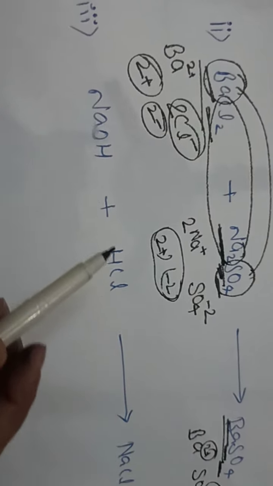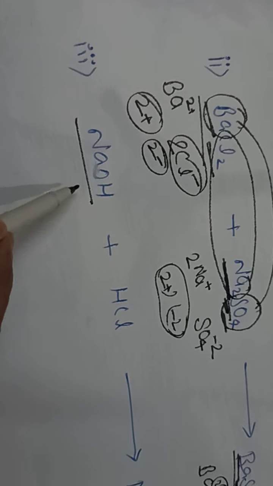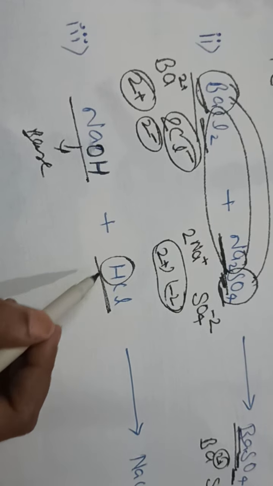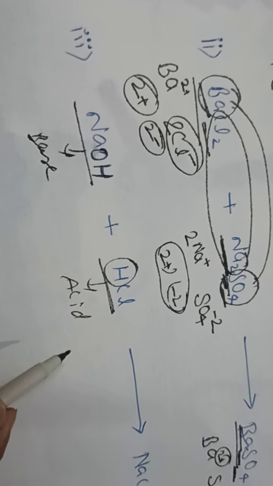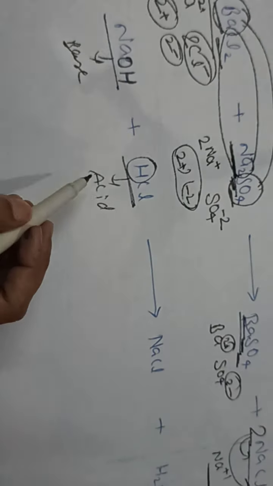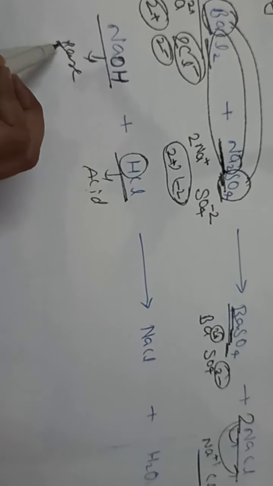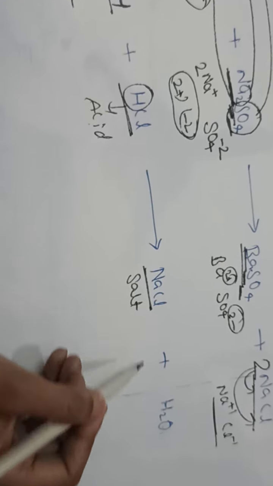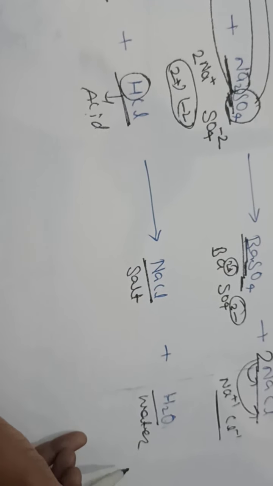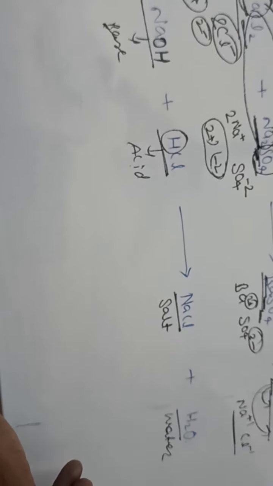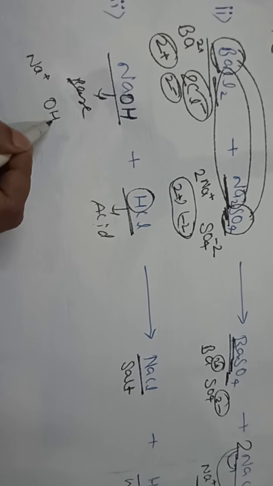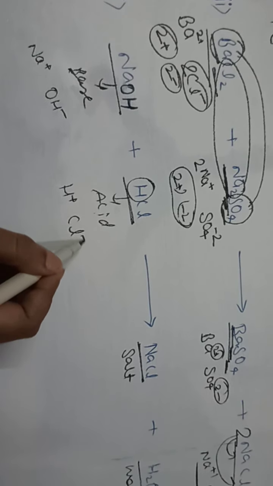Now we will talk about the third example. So here it is sodium hydroxide, and the OH ion, if it is present, means it is a base. HCl is an acid because the H plus ion is present. In the acid base chapter you will also learn that when an acid reacts with a base, then what is formed? Salt. NaCl is what? Obviously normal salt, plus water. This is the reaction that you will read in the next chapter, the acid base chapter. So here it will break as Na plus ion and OH minus ion, H plus ion and Cl minus ion.